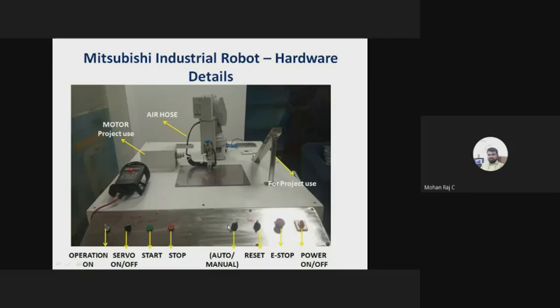Once the programming is done, you need not operate the robot in manual mode. Just put it in auto mode and execute it. The robot will continuously work as per your program. So that is auto mode here.